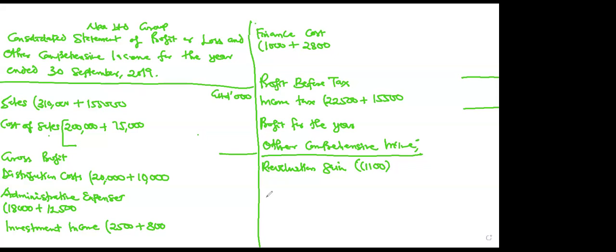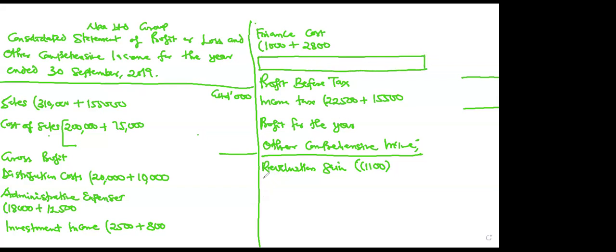So you can see the effect of the associate on the consolidated statement of profit or loss is that there will be one line item for a profit from associate just before the profit before tax. Then there will also be a one line item under other comprehensive income in case there is an associate. So whatever I did here, I left one empty line. Let's assume this is the empty line I left, so that in case there is an associate, I'll write it there.